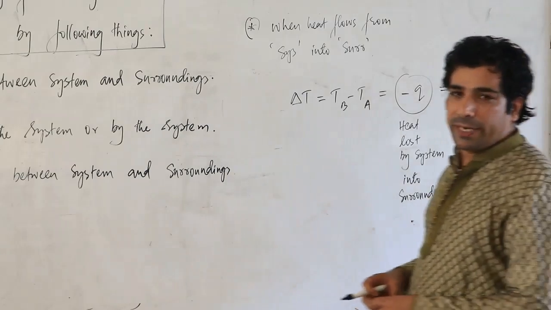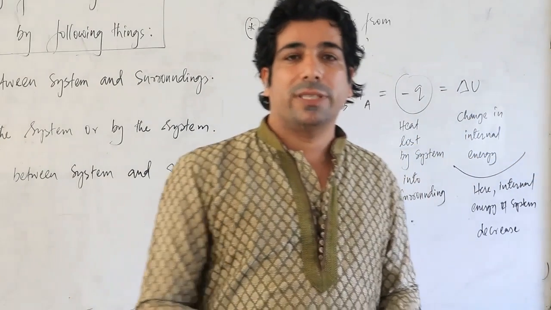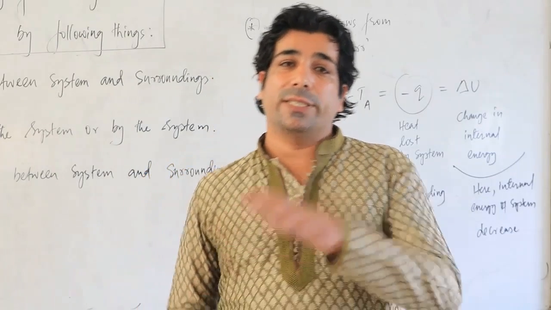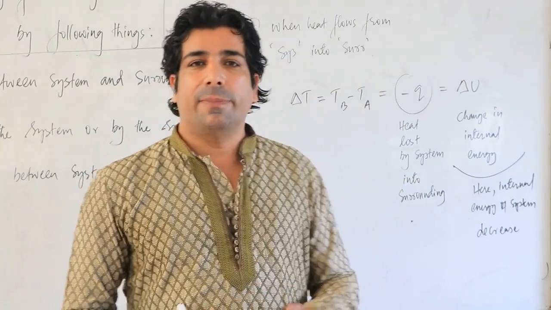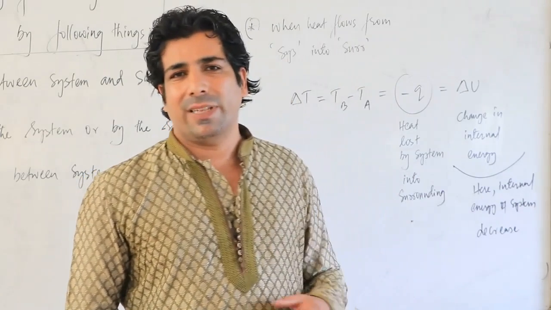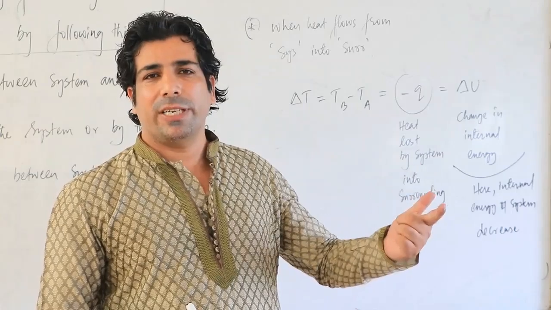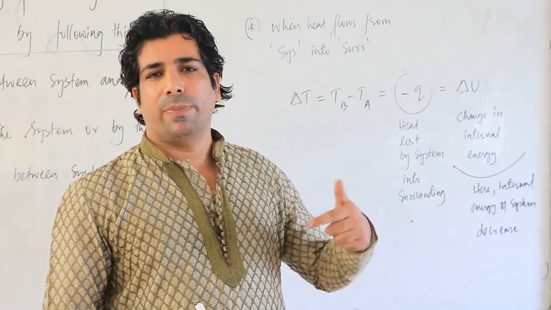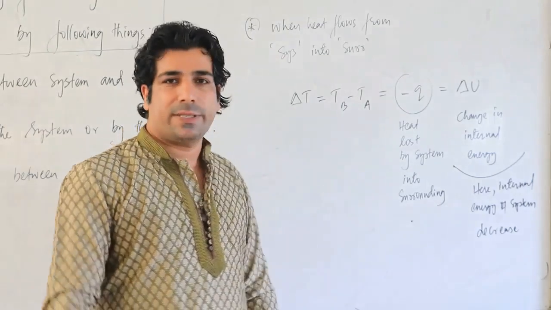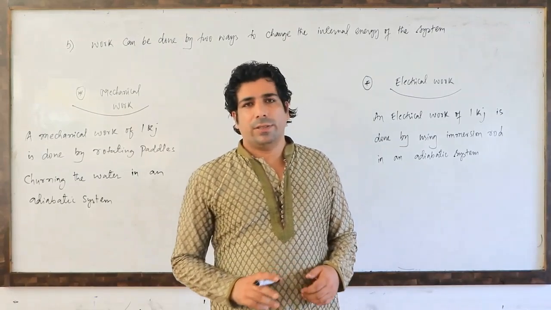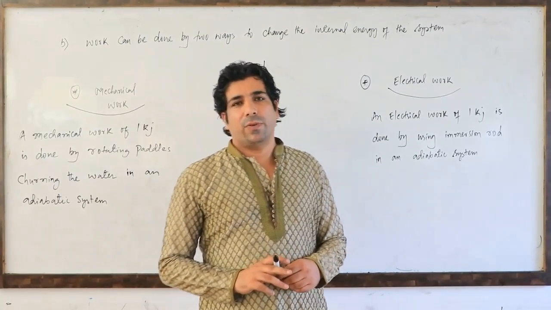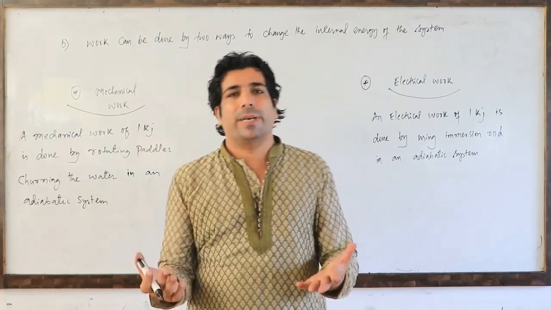But here internal energy of system will decrease. So remember, my dear friends, this was all about the heat. How does heat flow from system into surroundings or from surroundings into system? In both cases, temperature can either increase for a system or it will decrease for the system. Same case will happen with the internal energy. When temperature increases, internal energy increases. When temperature decreases, internal energy decreases. Please make note of this. So dear friends, now you have learned that heat will be plus when it's absorbed by the system and it will be minus when the heat is lost by the system, correct?